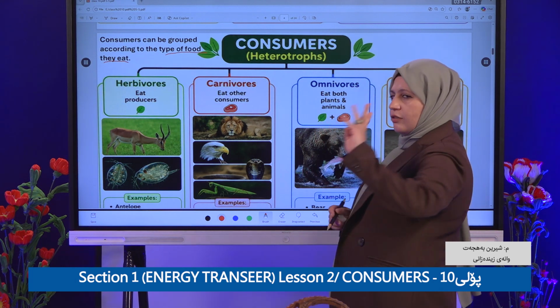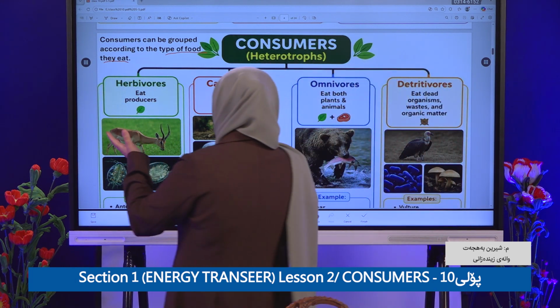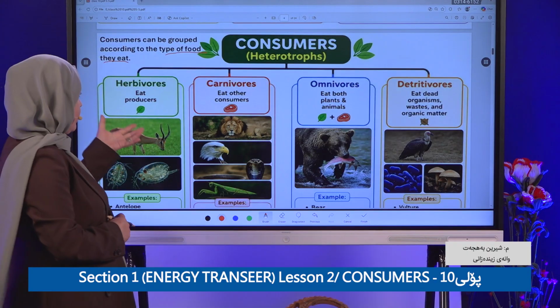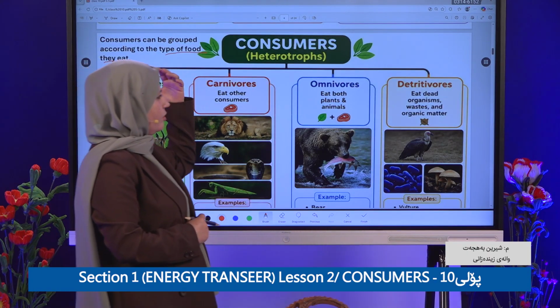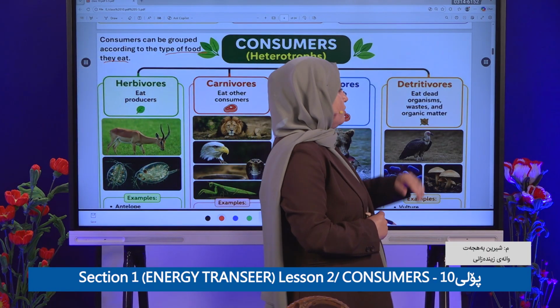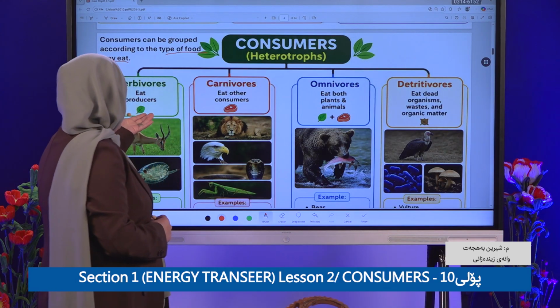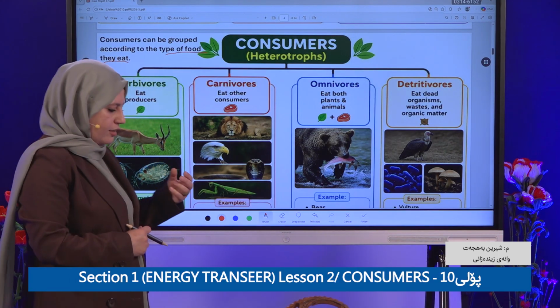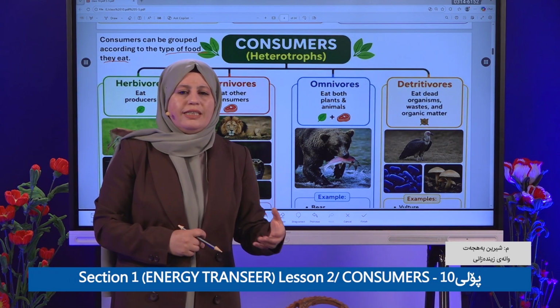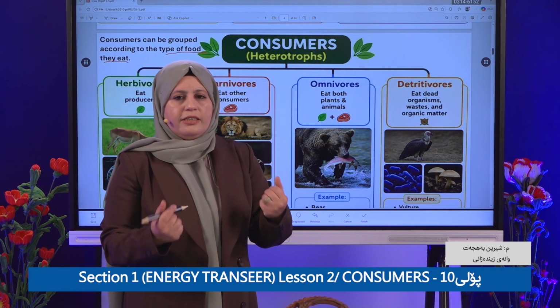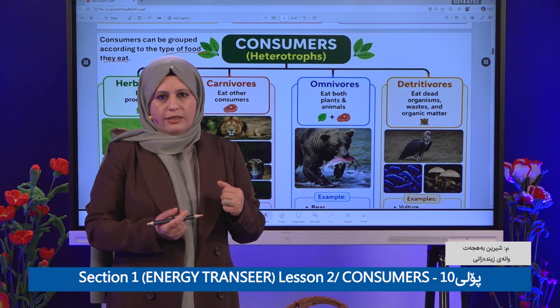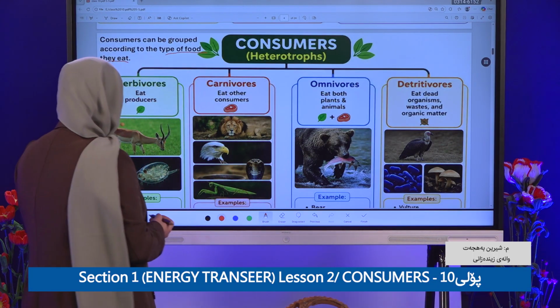Consumers are grouped into four groups. The first one is herbivore. Herbivore, carnivore, omnivore, and detritivore. Herbivores eat only producers, which means they eat only plants. They depend only on plants.